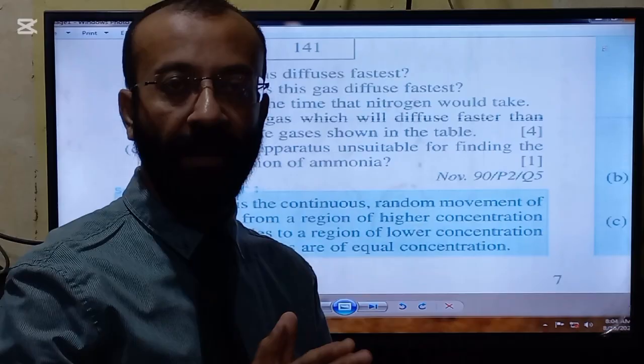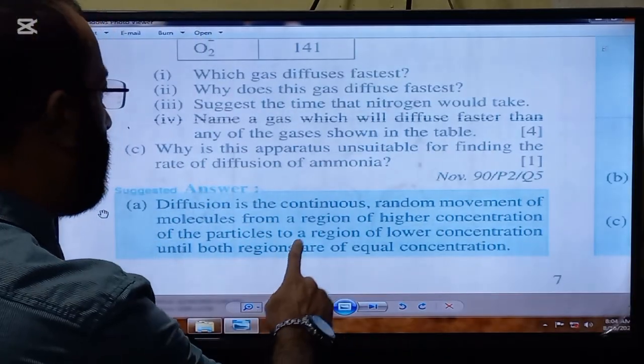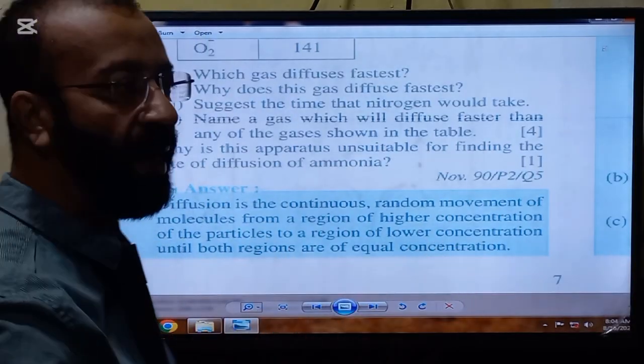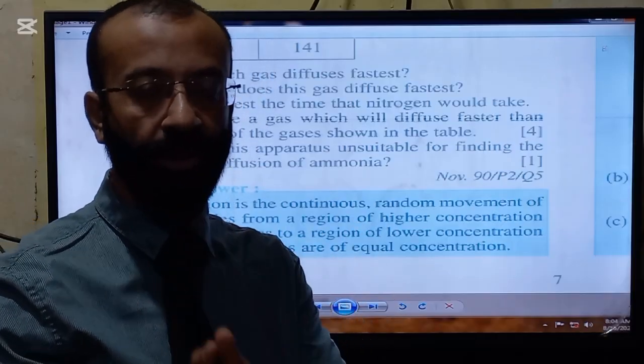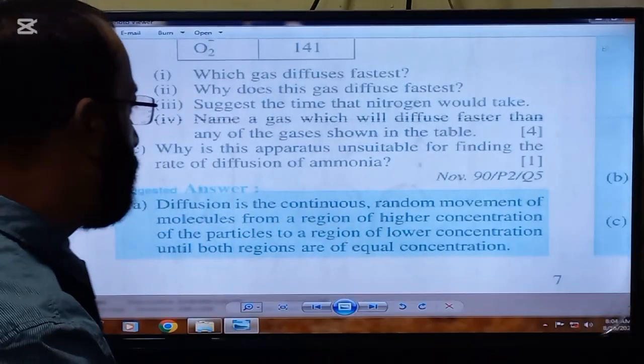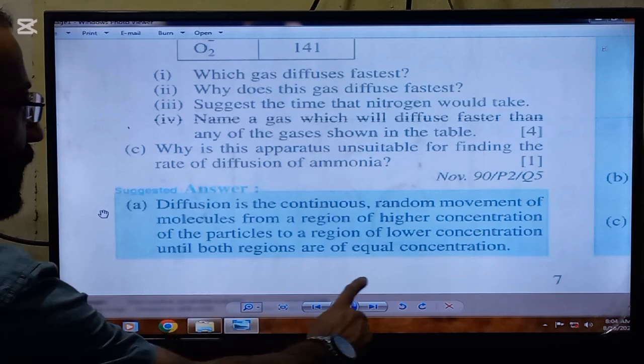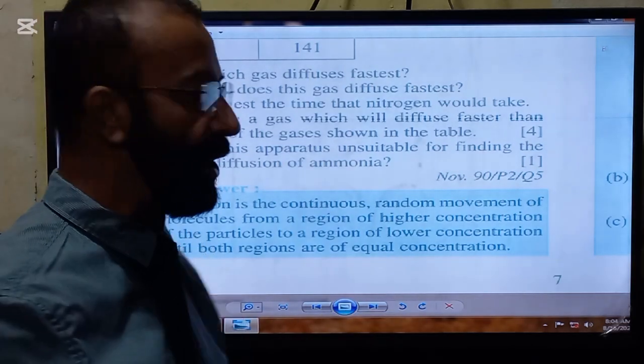So the point to be remembered is this: the continuous random movement of particles from higher concentration to lower concentration until both regions are of equal concentration.